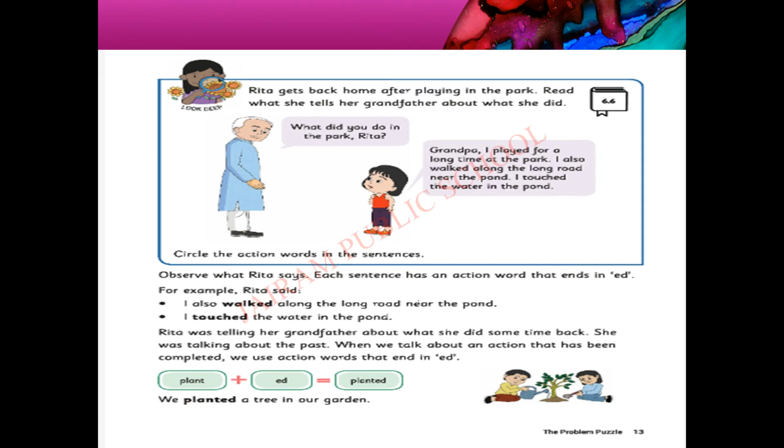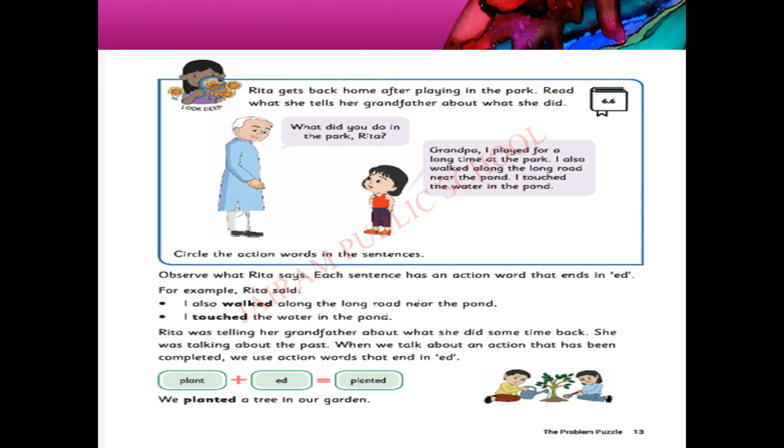Now, look deep activity. In this activity, Rita came back home. After coming back from the park, she is telling about what she did in the park. So, grandfather is asking now, what did you do in the park, Rita? Rita is answering, Grandpa, I played for a long time at the park. I also walked along the long road near the pond. I touched the water in the pond. So, she did 3 things.